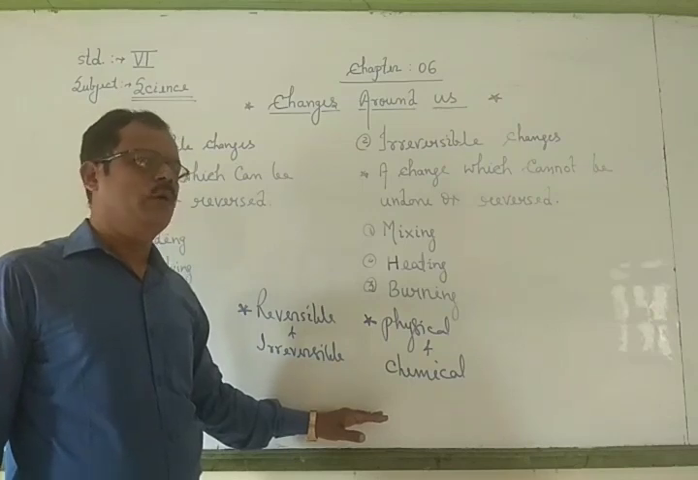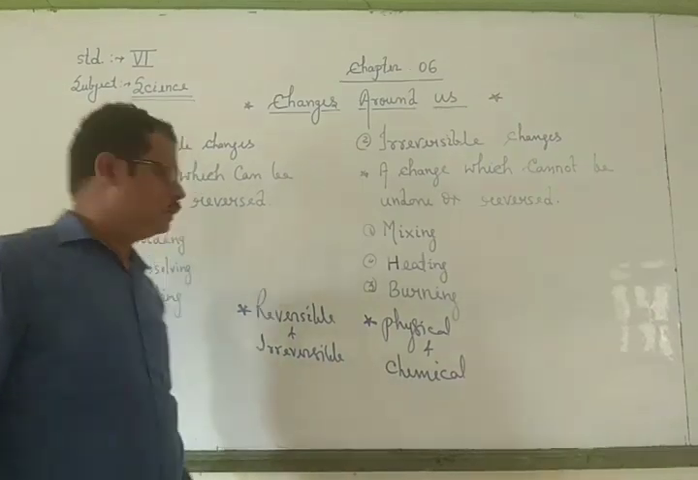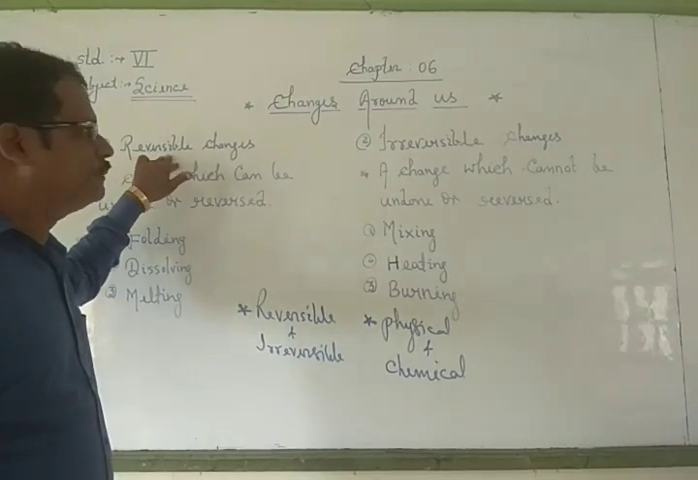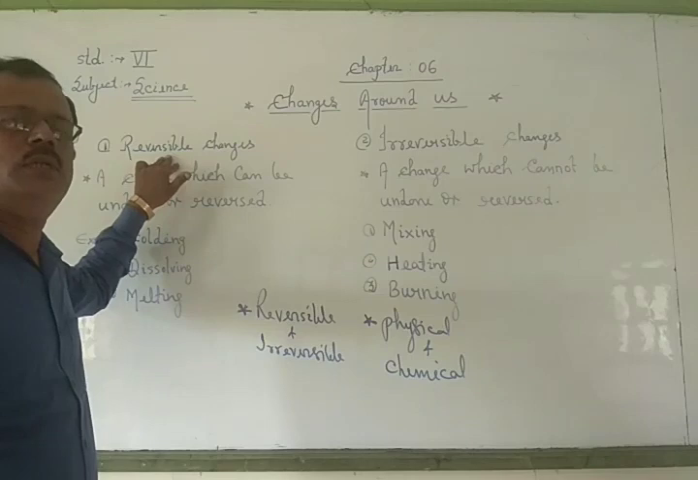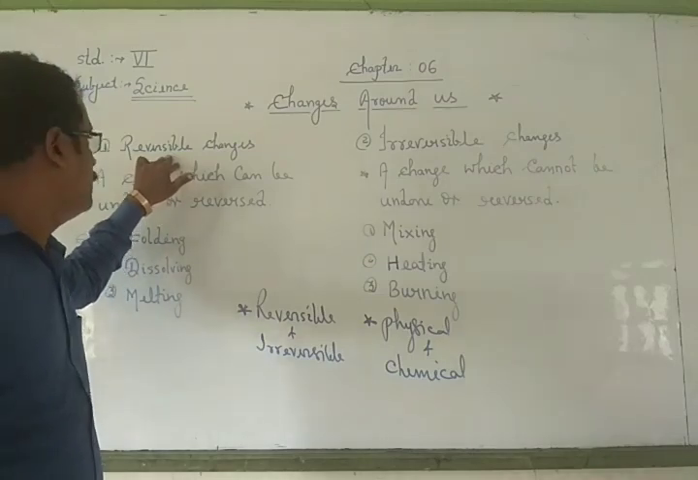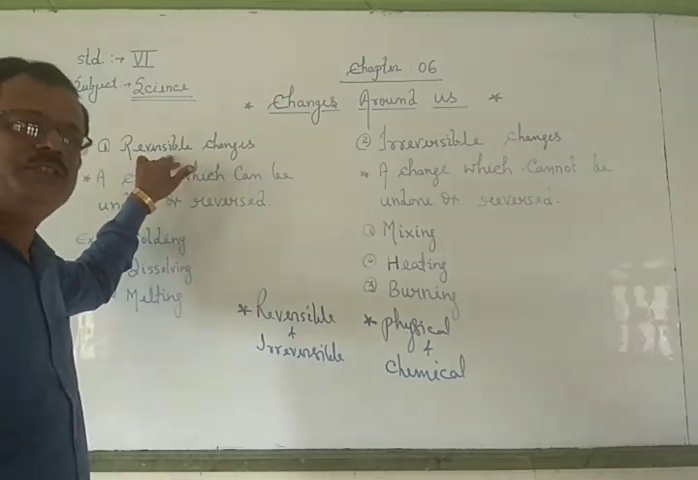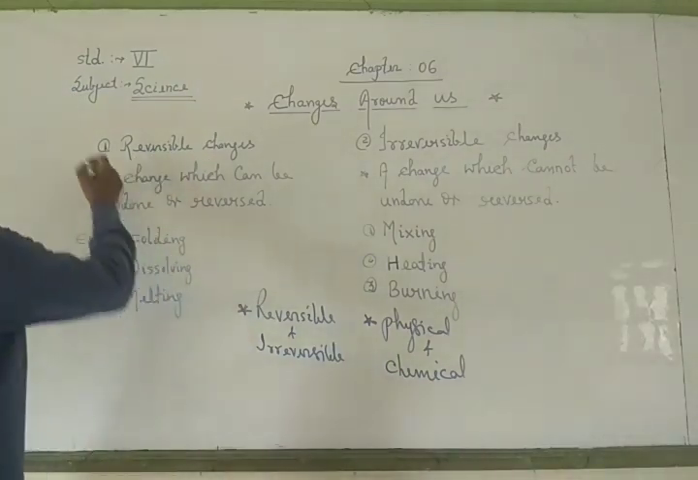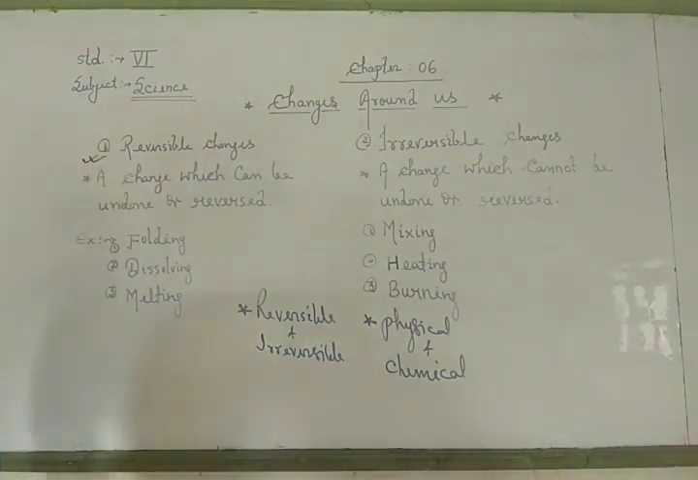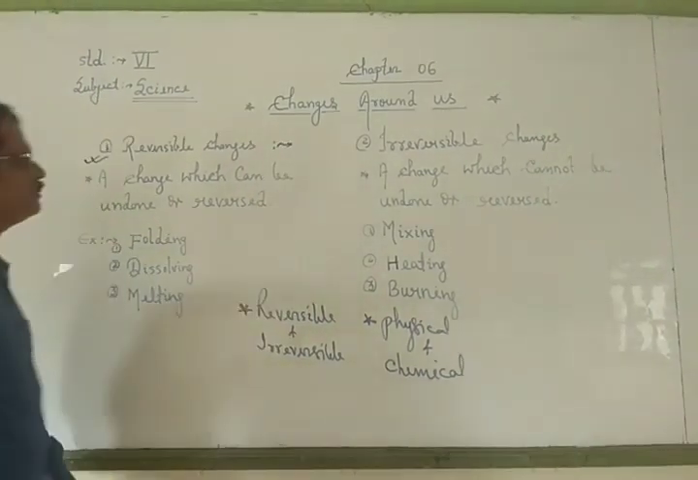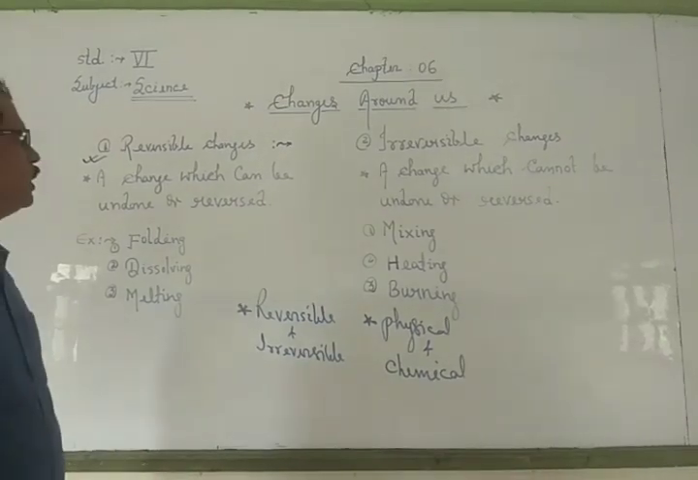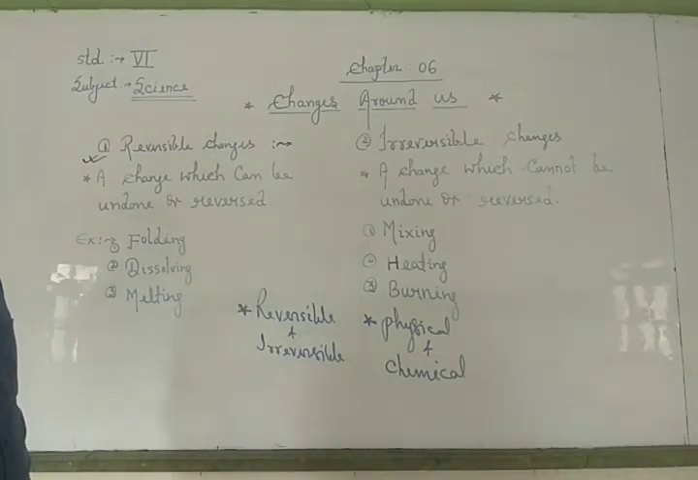In starting, we all study about reversible and irreversible changes. It means various types of changes occur around us. They are categorized into reversible and irreversible changes. So first, what is reversible changes? Reversible changes means various types of changes occur around us, which can come back or return in the original form. This is called reversible changes.